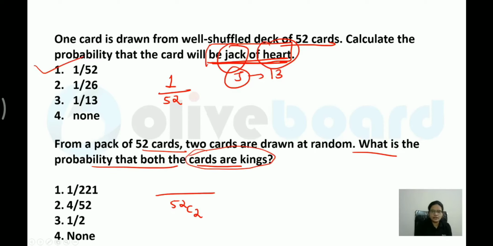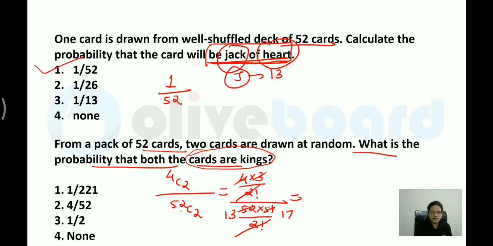How many total kings are there? Totally there are 4 kings over here. So you have to write 4 C2. 4C2 and 52C2, you can calculate the value. 4 into 3 divided by 2 factorial. And what would be value for this? 52 into 51 divided by 2 factorial. Both 2 factorial would be cancelled. You can calculate what value you are getting over here. Okay, so what would be the value? 1 upon 221. You multiply this, it is 1 upon 221. That is, first option would be the correct one. So this is how you have to calculate the value.